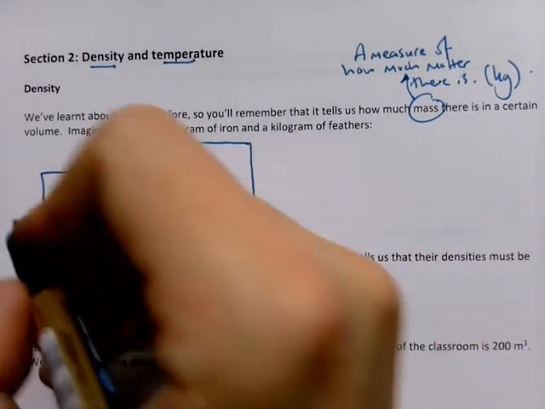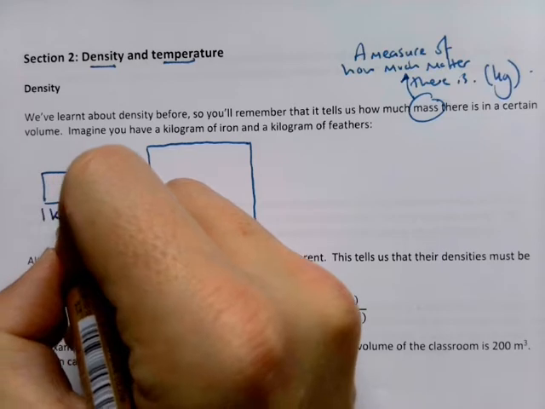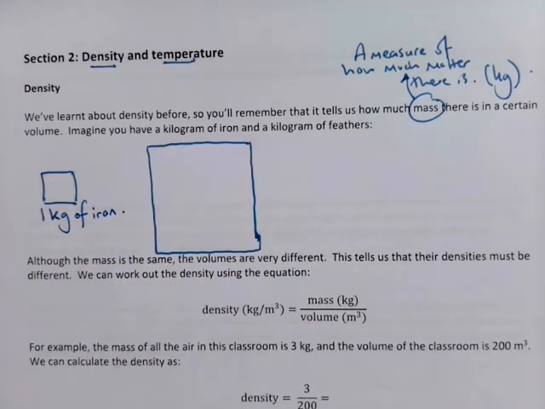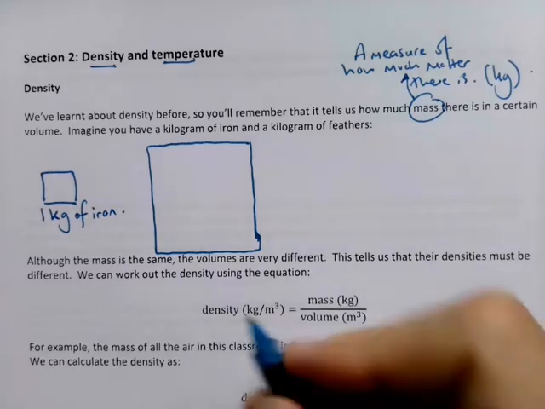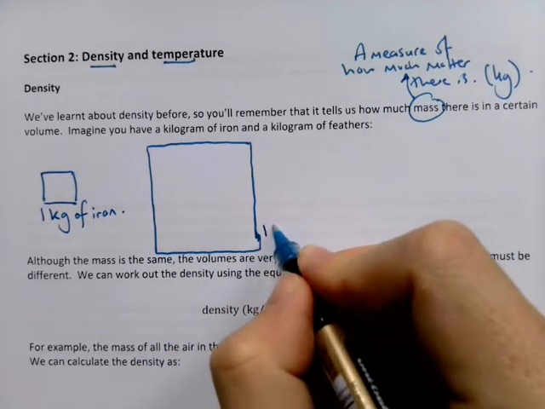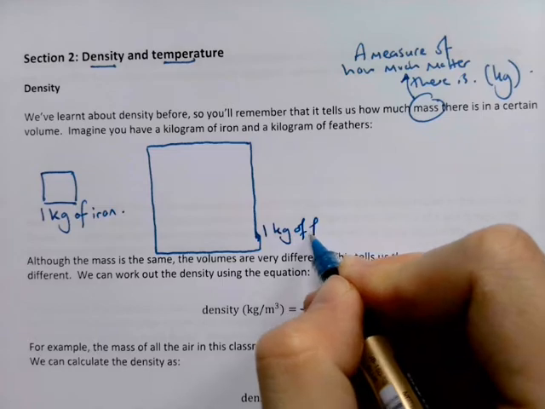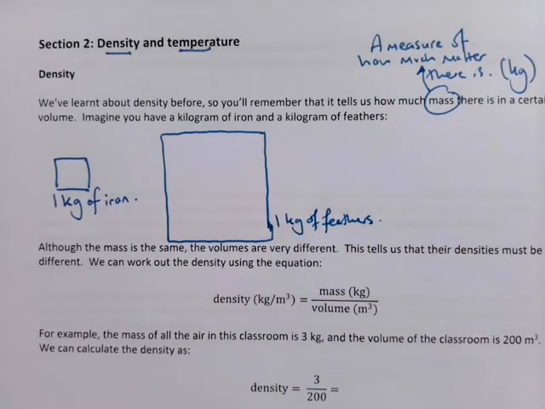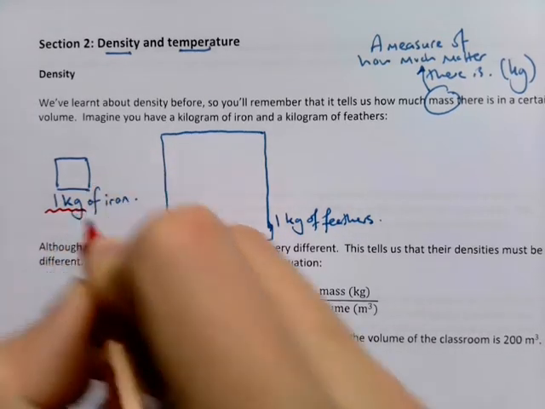So here we have 1 kilogram of iron, and here we have 1 kilogram of feathers. Now it's really important that you see that these have the same mass. They both have a mass of 1 kilogram.